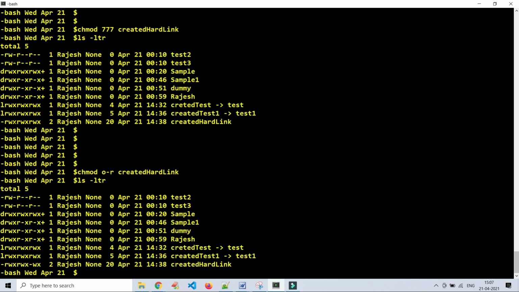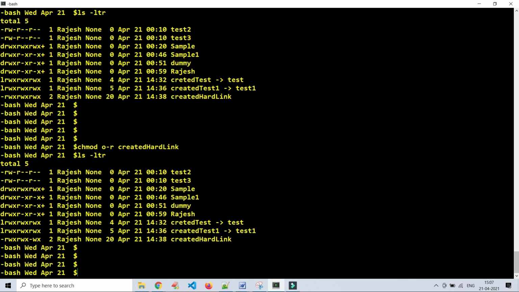See here, we had complete read, write, execute for others. After executing this command, see here, the hyphen means that for this particular file there is no read access for others. In the same way, we can play with all these permissions for files and directories.